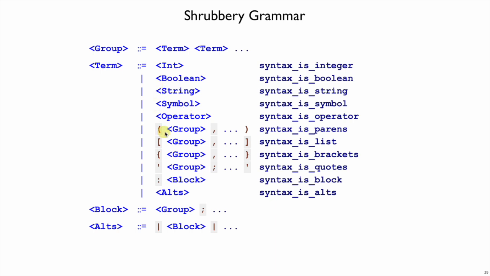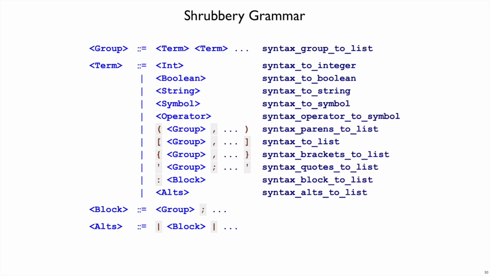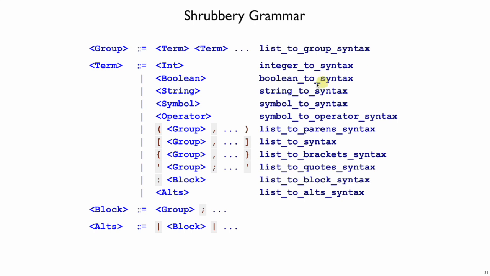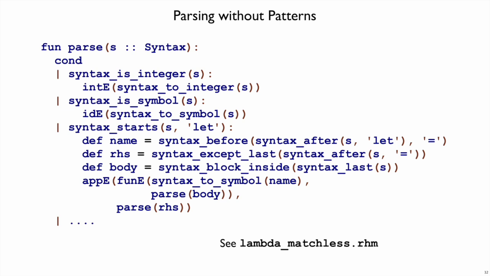And what if we want to pull a term apart, like we want to get at the groups inside here? Well, there's also a collection of functions that convert each variant to something with the pieces inside. So we can get the integer out, or we can get a list of groups using syntax to list. We can take a group list and get individual terms by using syntax group to list, and so on. And of course, there are functions that go the other way. If we have an integer, we can turn it into a syntax object, an instance of this variant. If we have a list of things, we can turn it into a syntax with square brackets, and so on, using these constructor functions.